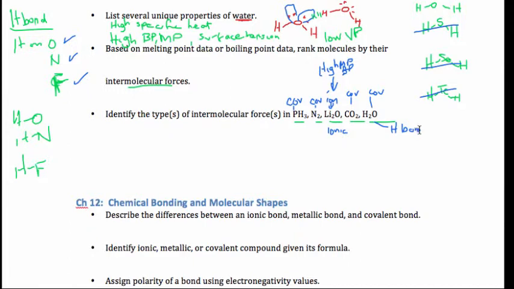So this would be the next highest melting point. I'm just going to use melting point. Boiling point will be consistent. Alright, so far what we've said is that Li2O would be the greatest, and we've just distinguished that water would be next because it's the only one on this list of covalents that could form an H bond. Alright, we now move to dipole-dipole.